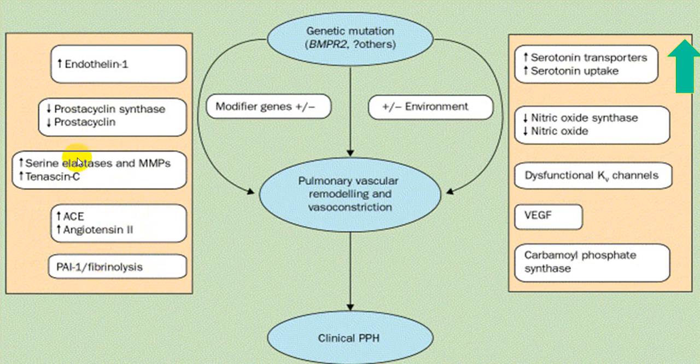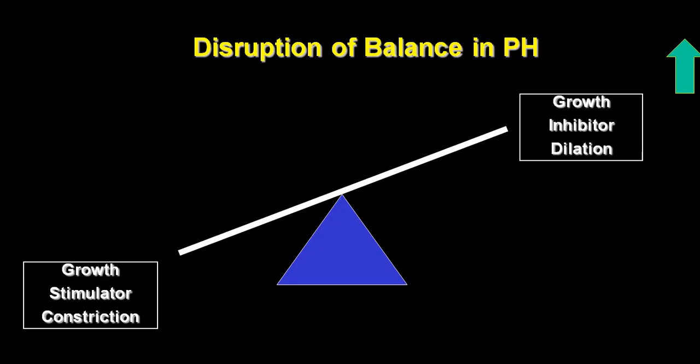There are also other factors being affected, like serine elastase, serotonin transporter and serotonin uptake is increased, nitric oxide is reduced, growth factor is increased. All these factors together will lead to vascular bed remodeling and vasoconstriction, and finally will produce primary pulmonary hypertension. So there are two factors which are working, one which is a stimulator, which stimulates constriction, and one which inhibits dilatation.